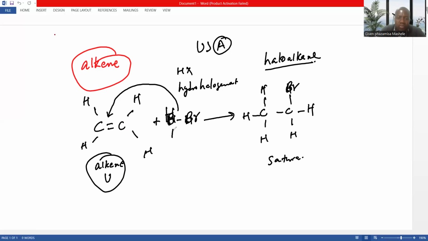But if I just use the bromine, it will break, and one of them will be attached at the end of each carbon atom. Then this will become a haloalkane, but still this is halogenation.